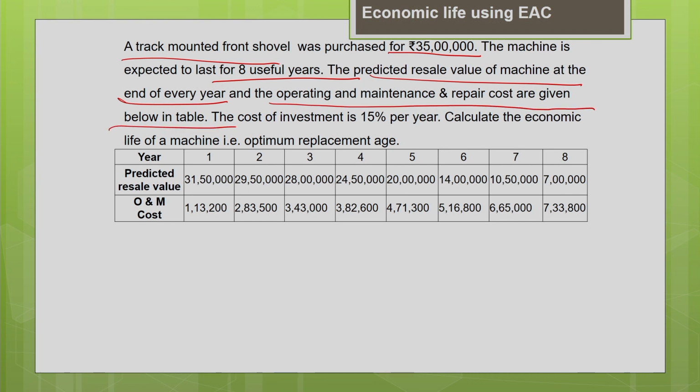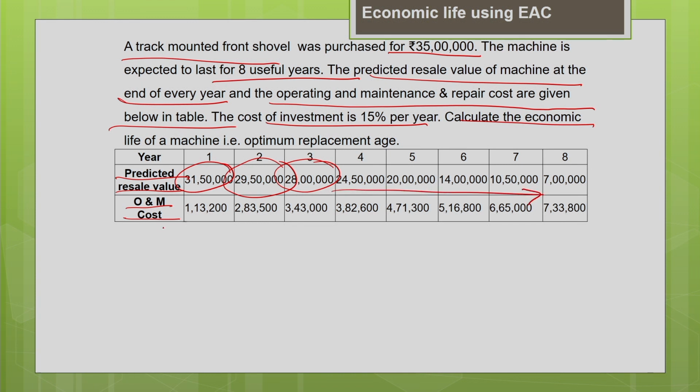At the end of every year, the resale value and the operating and maintenance cost are given for the entire useful life of the machine. The cost of investment is 15% per year. Now calculate the economic life of the machine, that means find the optimum replacement time. At the end of year 1, if you sell your machine, its resale value will be 31 lakh 50,000. At the end of year 2 it is 29 lakh 50,000, and at the end of year 3 it is 28 lakh. That means your resale value is reducing with time.